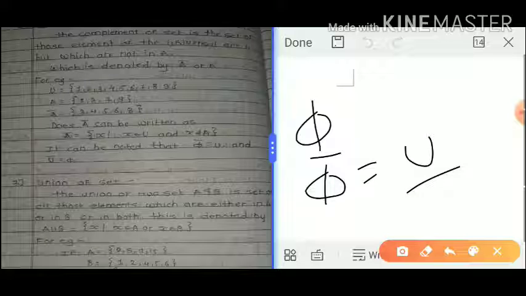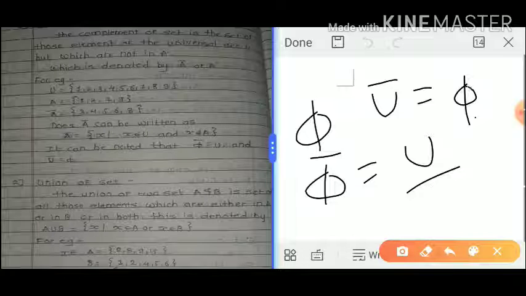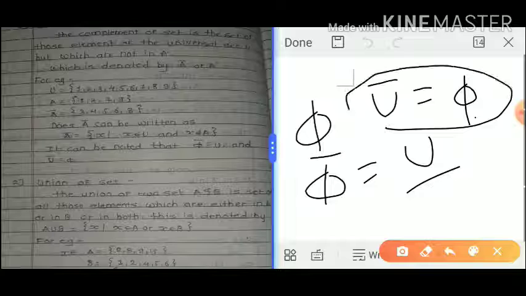And the complement of the universal set is the null set, because the universal set is a superset which contains all the elements, so its complement is always empty.